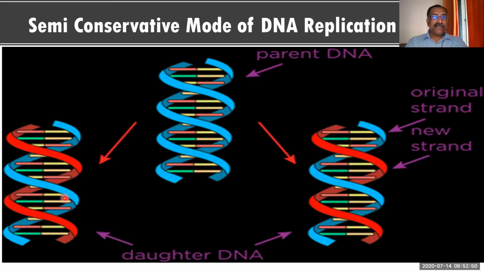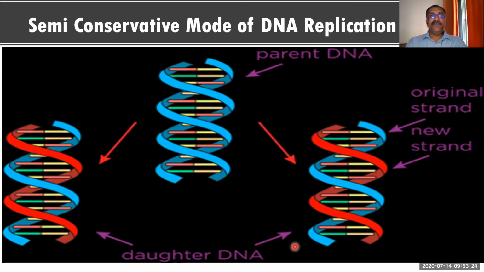And the old strand, another strand is blue color, that belongs to the parent strand. So the parent DNA has two strands. One is given to this daughter and another one is given to this daughter. So both the DNAs get one strand. That means once DNA is replicated, two DNAs will be formed and this parent will disappear forever. Then there are no more parents. But if you look at the daughter DNAs, half the parent strand is conserved or preserved over there.